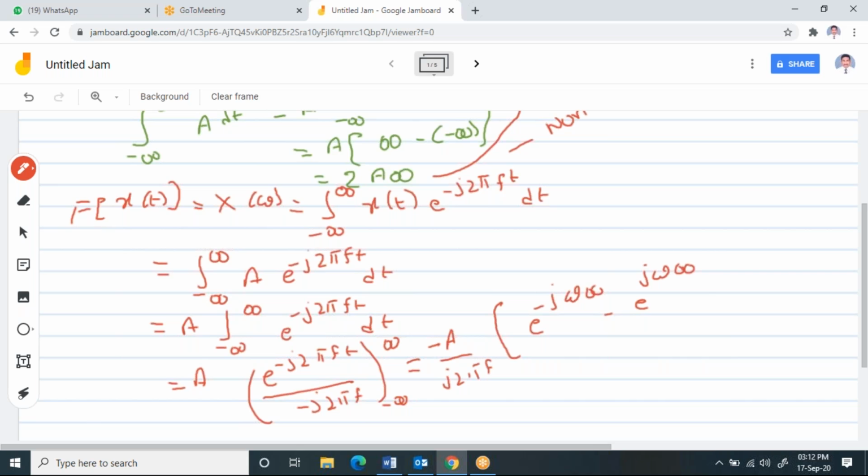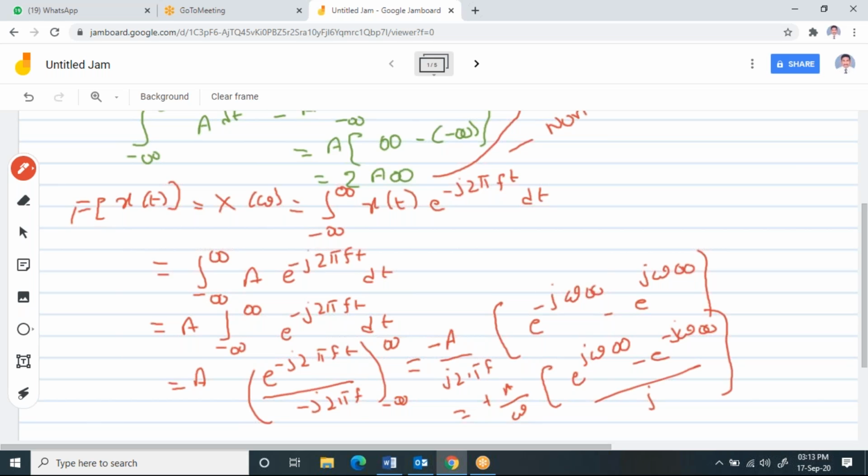Now, I'm just substituting in the place of t, applying these limits. Now, if you take this omega here, I can write A by omega and, taking this inside, e power j omega infinity minus e power minus j omega infinity by j.